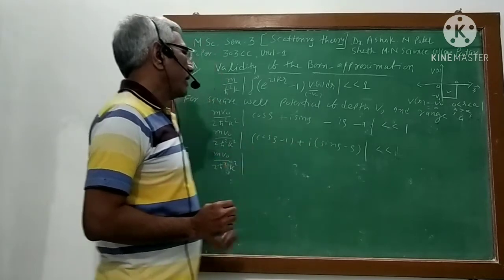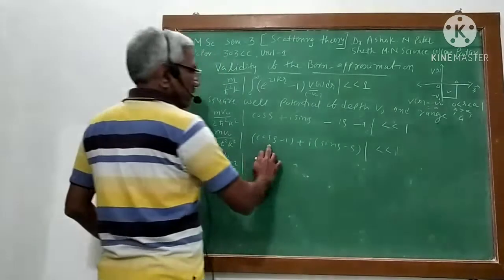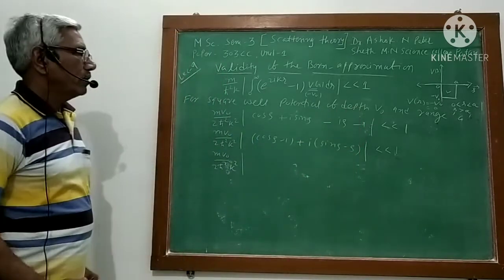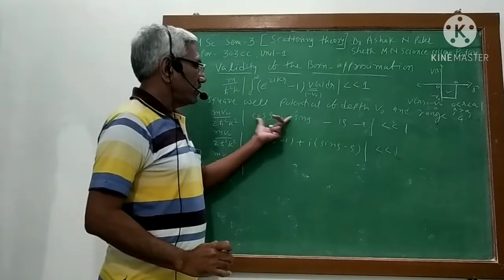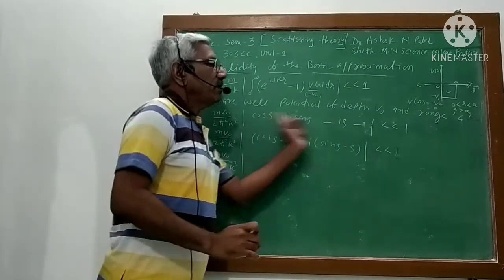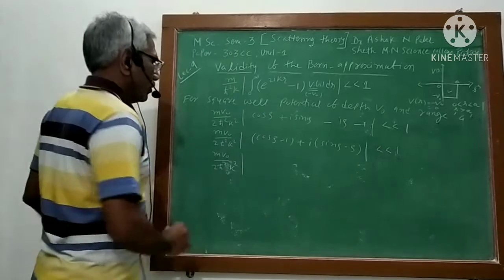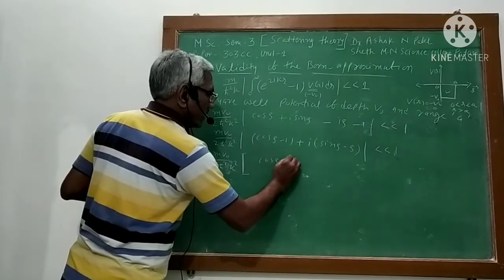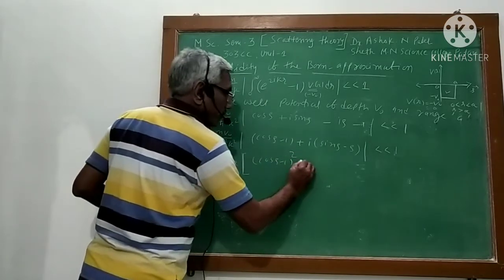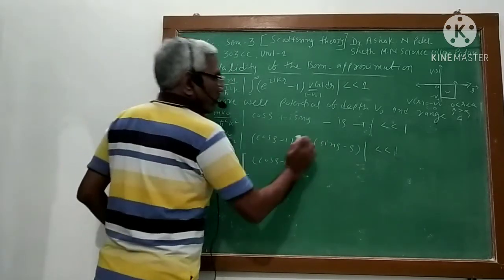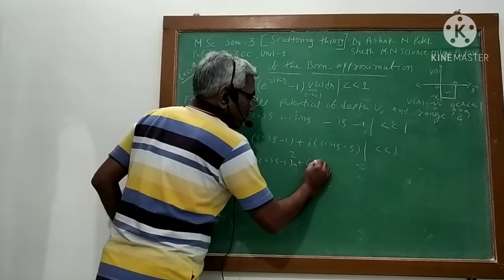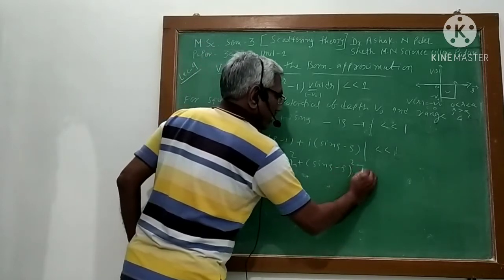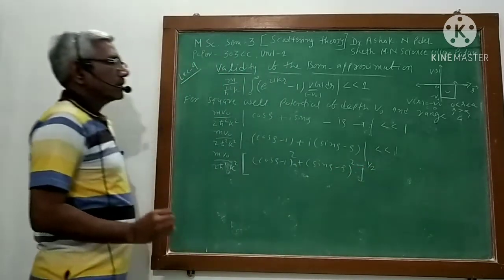So what I can do is write the square of these two terms and then take the square root. Here again I will square this term: cos rho minus 1 square plus square of this, sin rho minus rho square, and then it should be the square root.